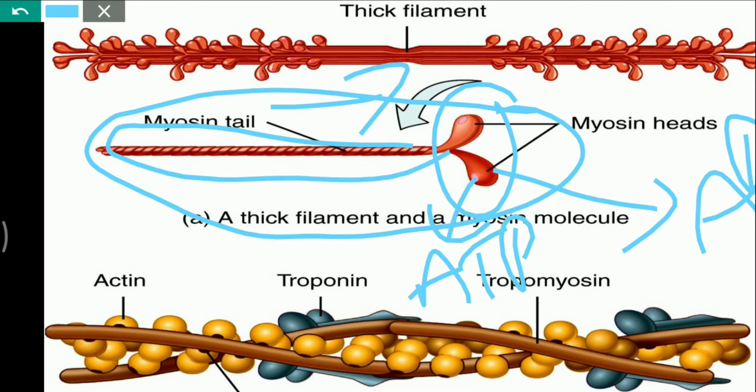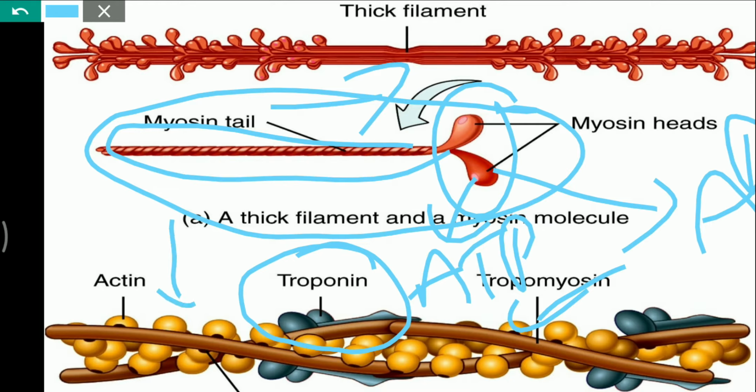the myosin heads. Here we can see troponin, which has an ability to bind with calcium and regulates the movement of this particular long stranded structure called tropomyosin. Tropomyosin is attached to the myosin binding sites present on the actin proteins.